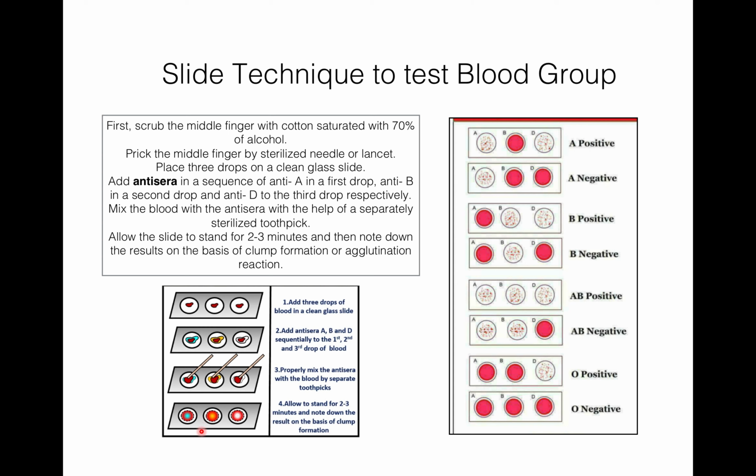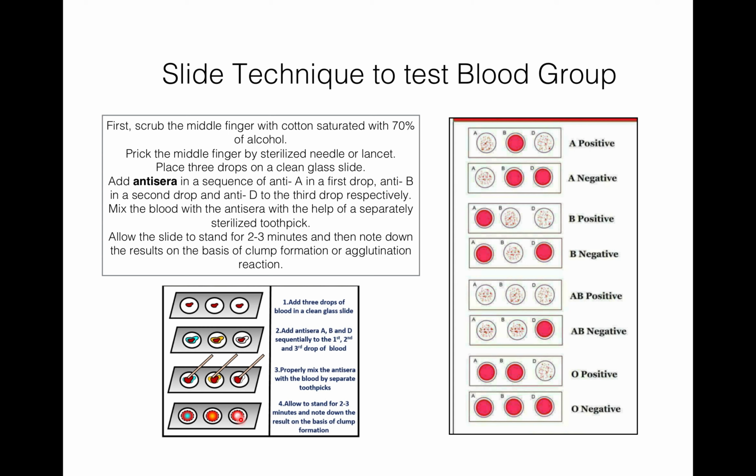If agglutination reaction or clump formation occurs here, here and here, then blood will be AB positive. If clump formation occurs here and here only, then the blood will be AB negative.